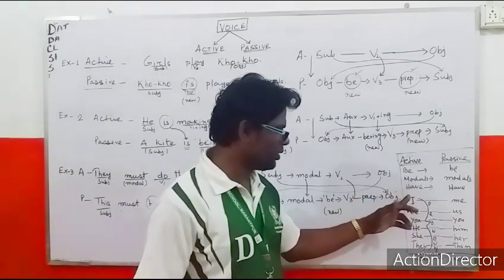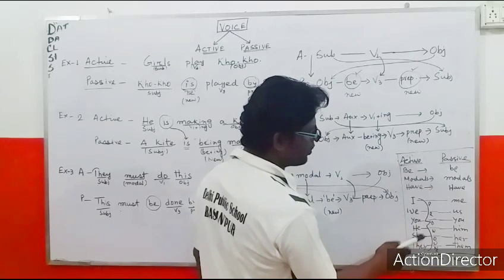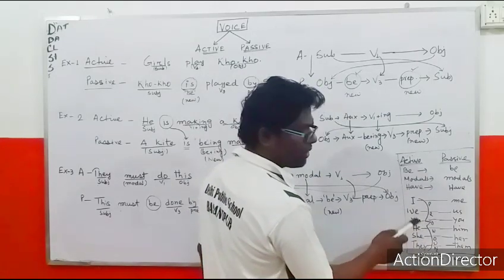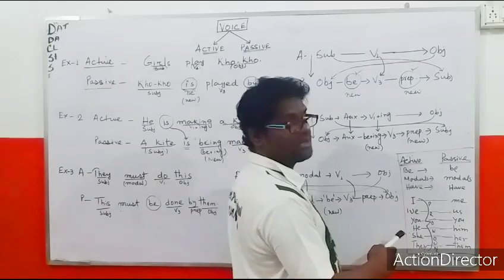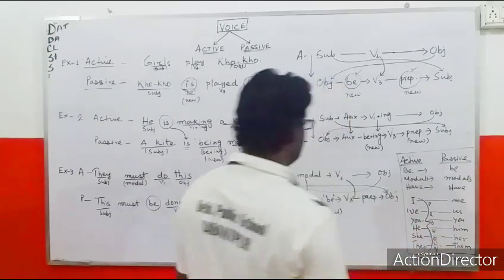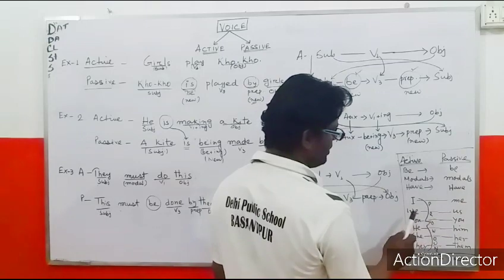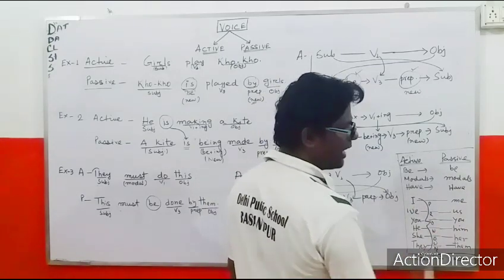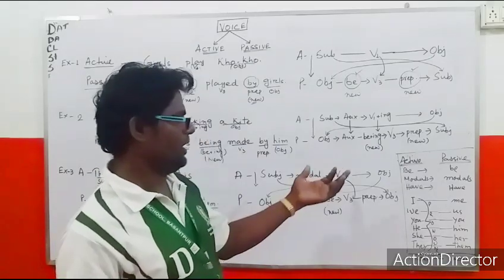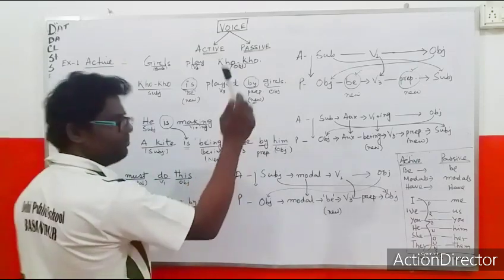Okay? These are the pronouns: I, we, you, he, she, they. These are all pronouns. Pronouns are generally changed when they change from the place of subject to object. If I is in the subject, that will be me in the object. If we is the subject, it will be us in the object. So these are the changes which take place from active to passive. Okay. So he is coming in the form of him.